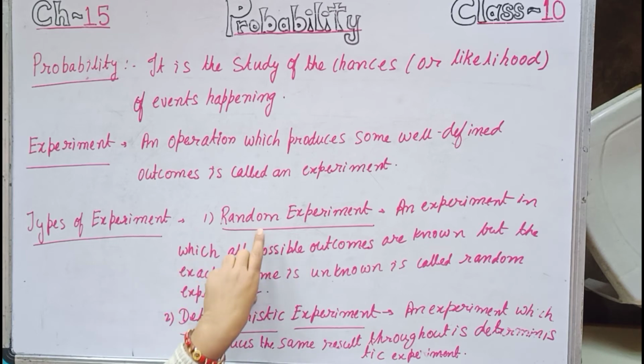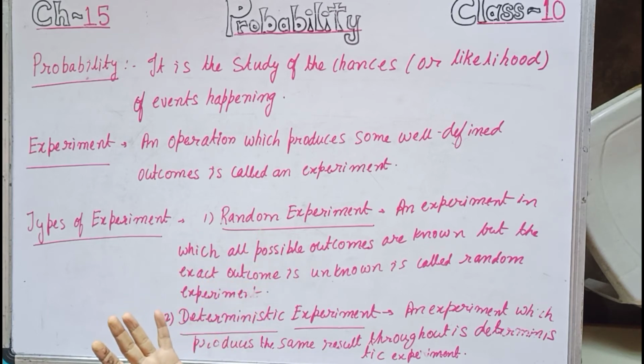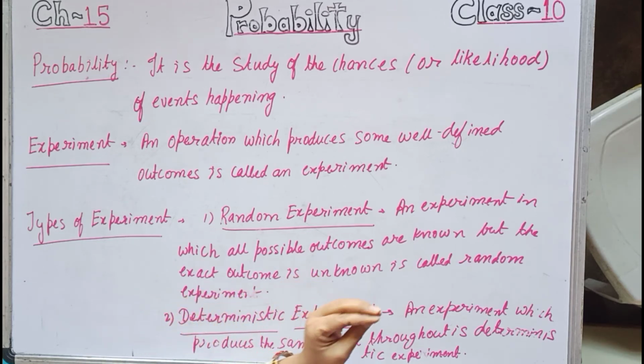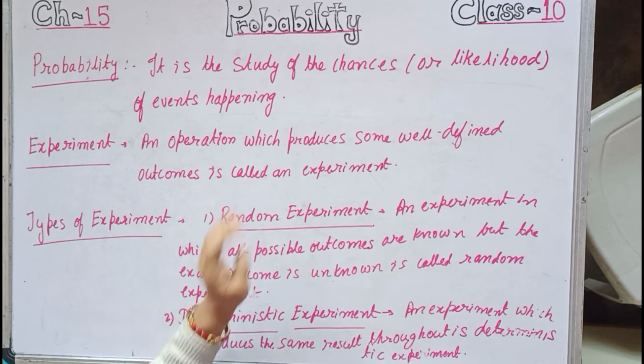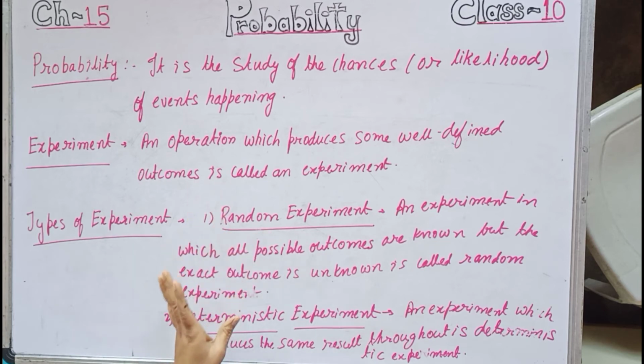So it is a random experiment. Another example which you can take is throwing of a die. When we throw a die, the possible outcomes we know are 1, 2, 3, 4, 5 and 6. But when we throw a die, we actually don't know what exactly will come. So it is an example of a random experiment.